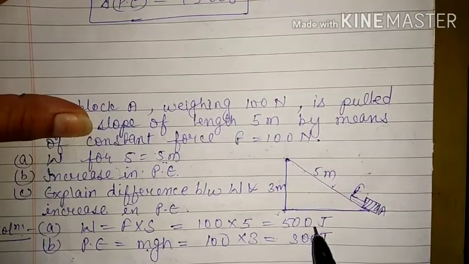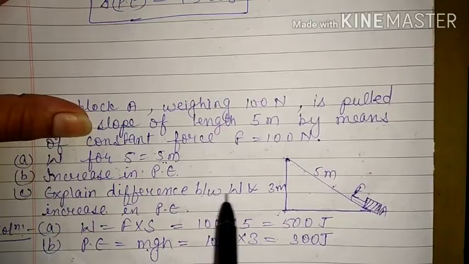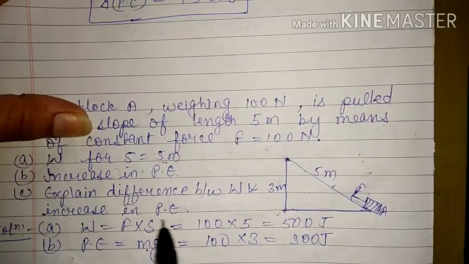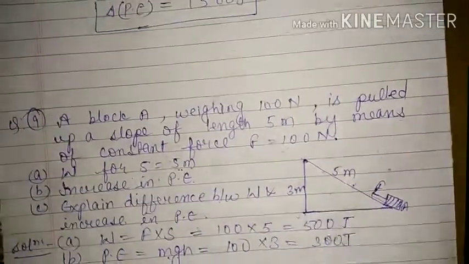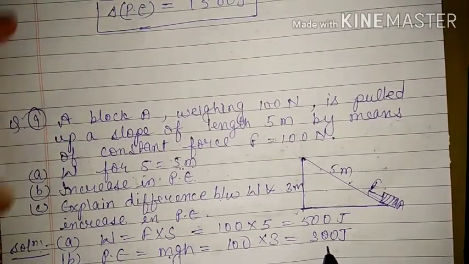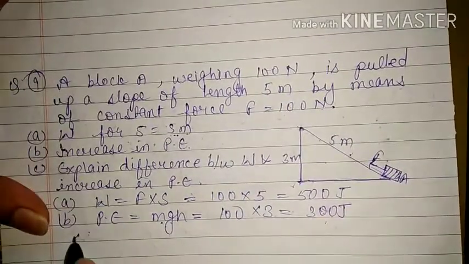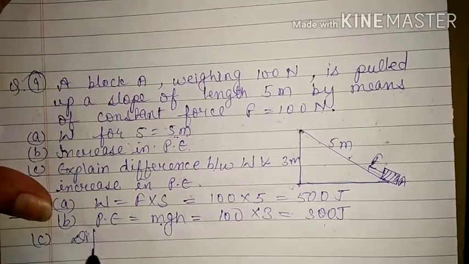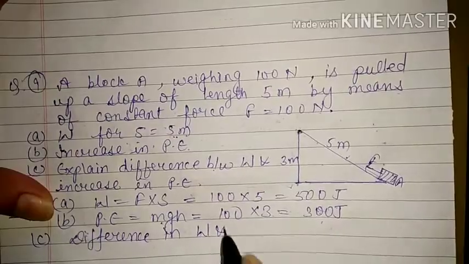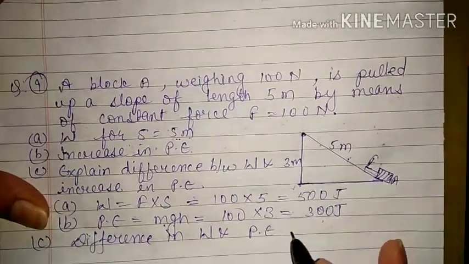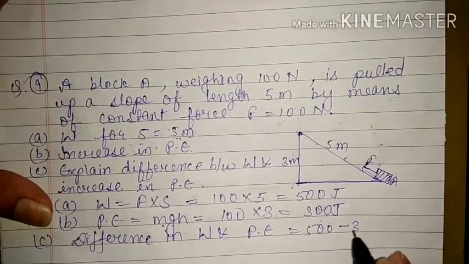So explain difference between work done and increase in potential energy for the 3 meter. So difference between work done and potential energy, that is the C part. Difference in work done and change in potential energy is equal to 500 minus 300 is equal